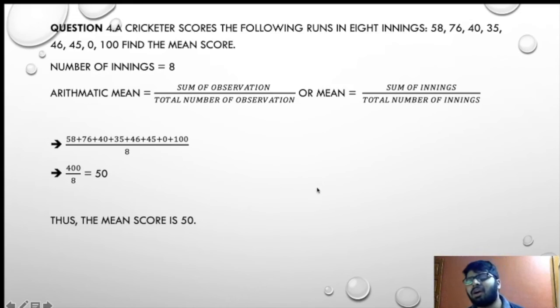So right now in this exercise, if you see, all the sums are on the same topic, that is mean and range. Each and every sum will be on the same topic, that is mean and range.